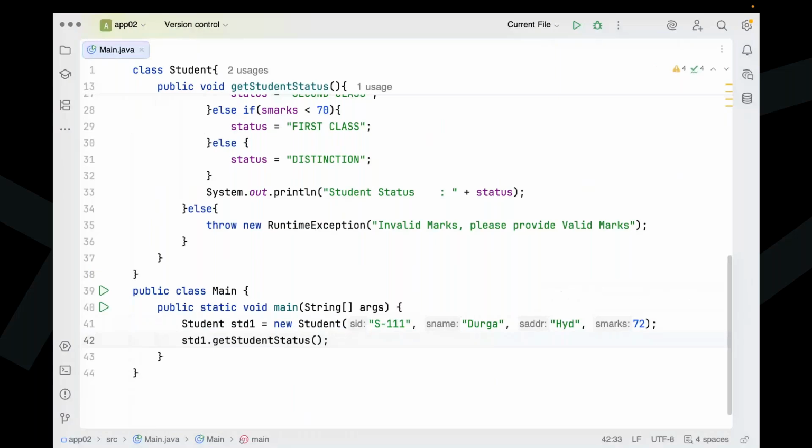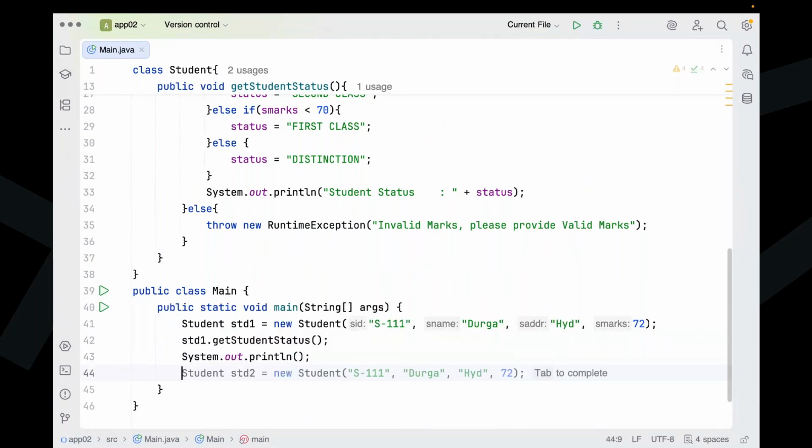After getting the student status, that information, after getting the details, then what next here? Understand it clearly? Now one line space here I am going to provide. Valid case here I have taken. Now I am going to take another case, the invalid case.